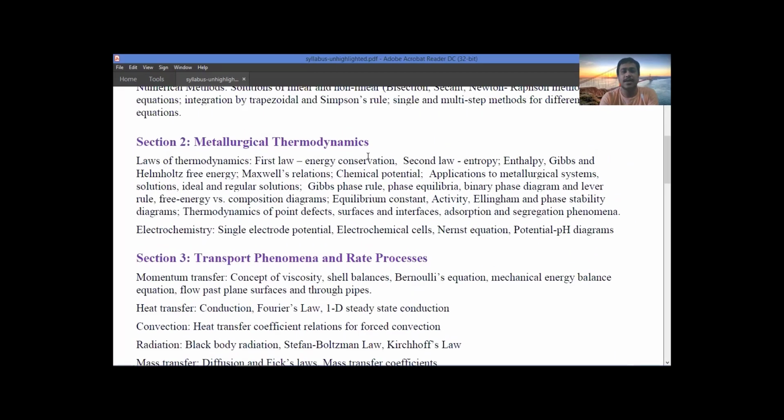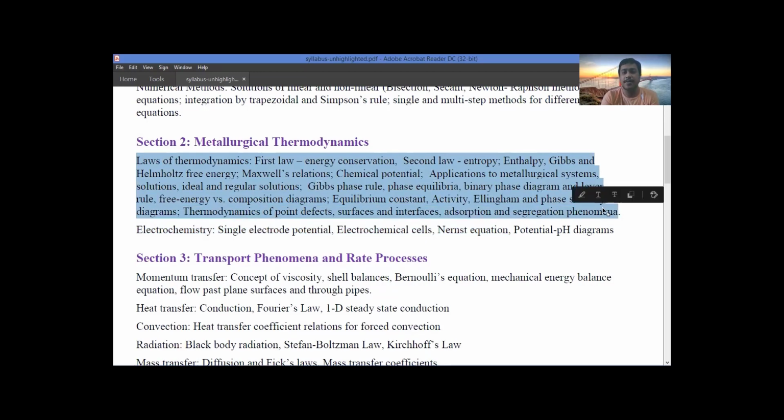Now let us come to the technical part of this paper, metallurgical thermodynamics. Thermodynamics is the most important subject in the metallurgical field. If you want to pursue higher studies or work in the R&D sector, thermodynamics helps you a lot. So apart from the GATE, you have to understand thermodynamics well. The syllabus contains the laws of thermodynamics, first law, second law, Helmholtz free energy, Maxwell relations, application to metallurgical systems, Gibbs phase rule, thermodynamics of point defects, and so on.